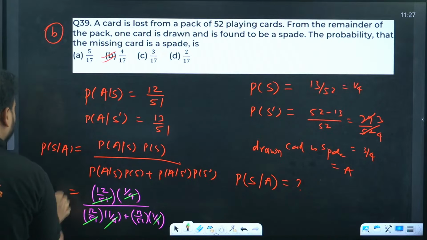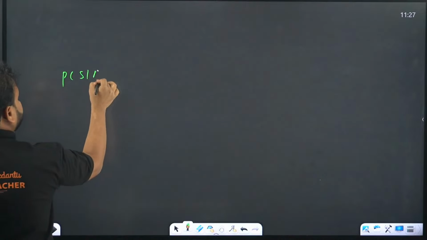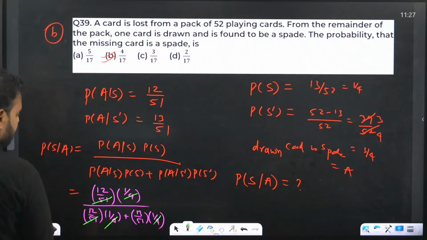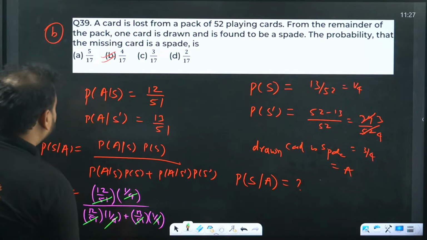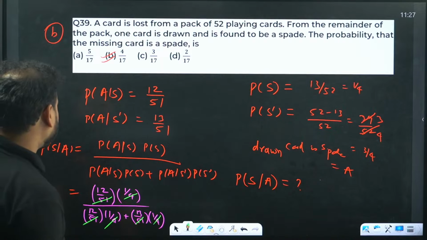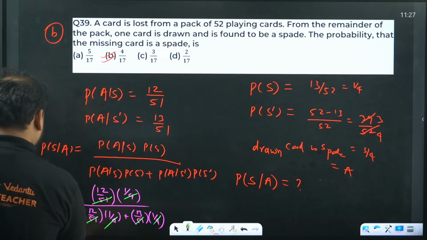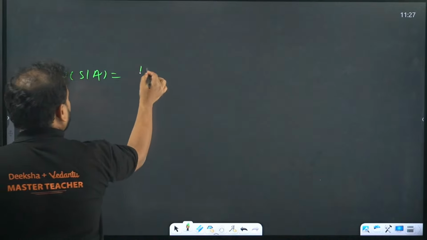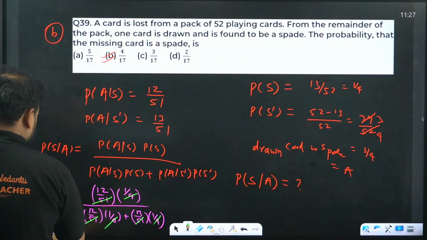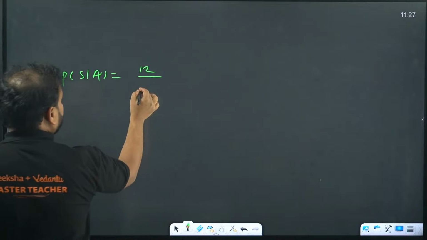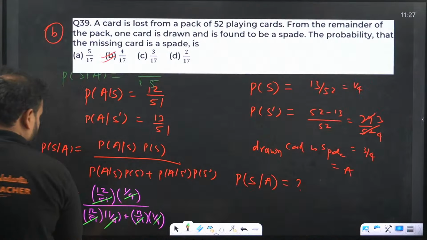My answer for PSA is coming as the remaining values that we have. 12 is what we have left in the numerator, 12 by 17, right? 12 by, sorry, this is also cancelled, no? 12 by 17, something is wrong. No, 25, no? 12 by, what is it, sir? That's 17 only, right? Yeah.